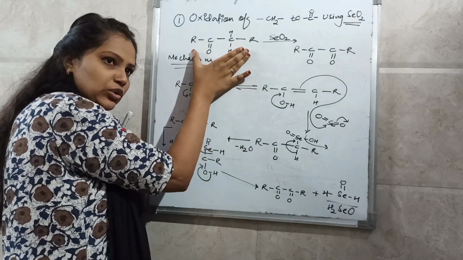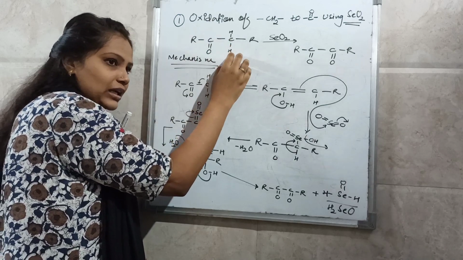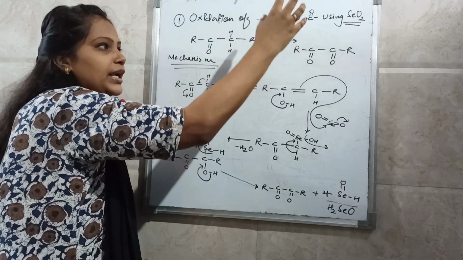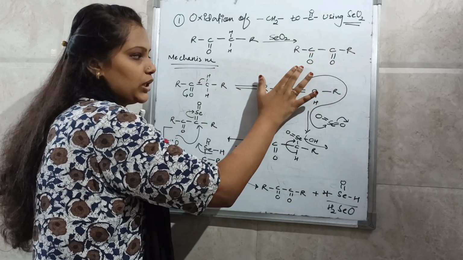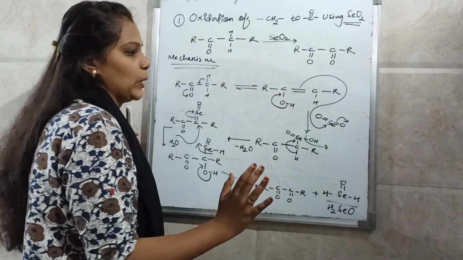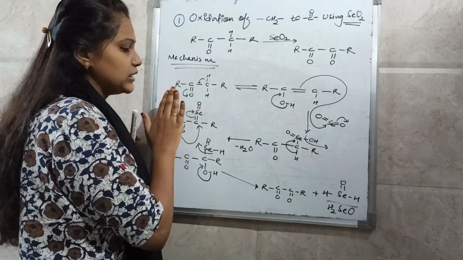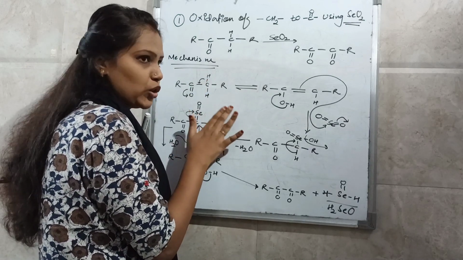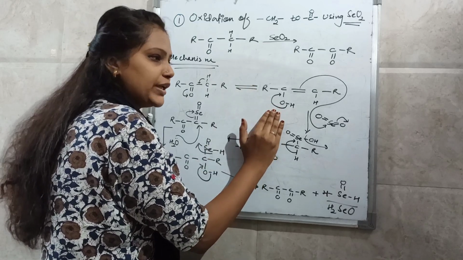The active methylene group means a methylene group which is attached to a carbonyl compound, which is active, reactive. When it is treated with selenium dioxide, it will oxidize to a carbonyl compound and your product is an alpha dicarbonyl compound. And this is the mechanism of how it will work. See, this is your carbonyl compound. It has an active proton, an alpha proton at the adjacent position. So it will tautomerize and give you the enol.